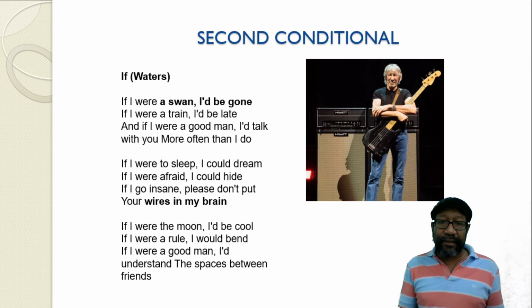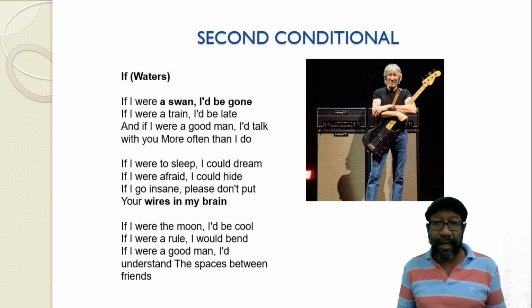And wires in my brain is related to the traditional treatment for crazy people. So they put wires in the brain and give an electroshock on people's head to calm them down. Nowadays, people are more into medicine than this.